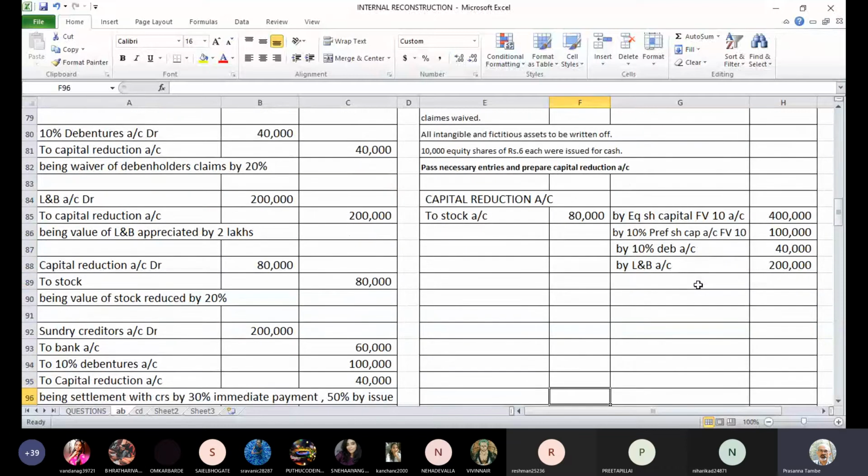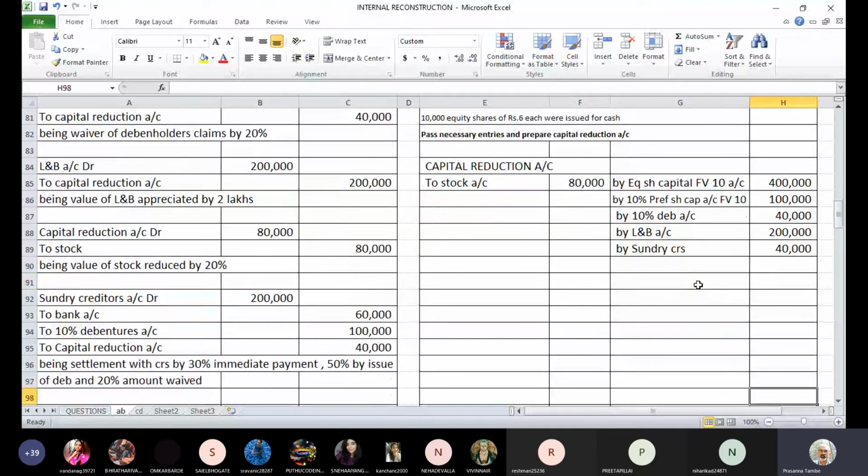After that creditors' settlement happened and creditors also waived some amount. So by sundry creditors, they have waived 40,000. So that amount is credited to capital reduction account. Stock write-off is debited. Creditors waiver is credited. Land and building appreciated value is also credited.